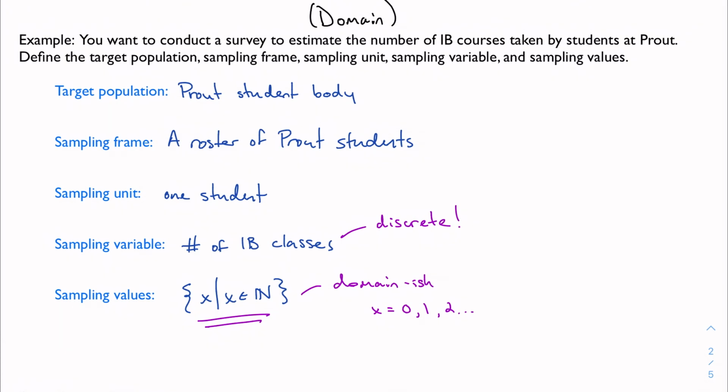I'm going to ask each individual student, that's my unit, how many IB classes they take, and their possible responses are going to fall in the set of natural numbers because they can count the number of classes they have. You can't take -1 courses, and you can't take 1.245 courses.